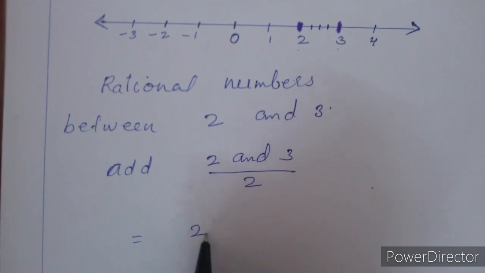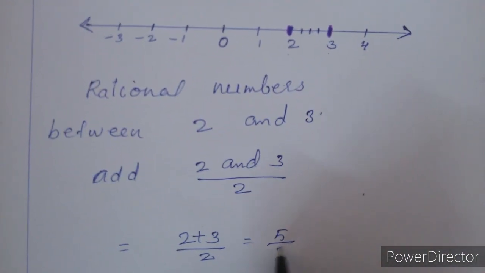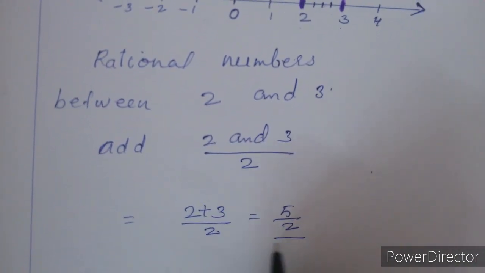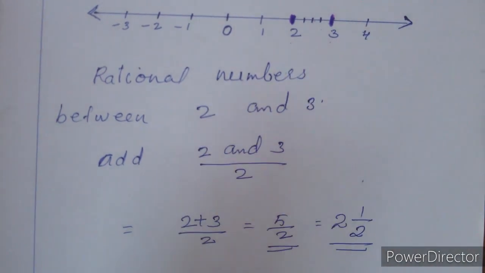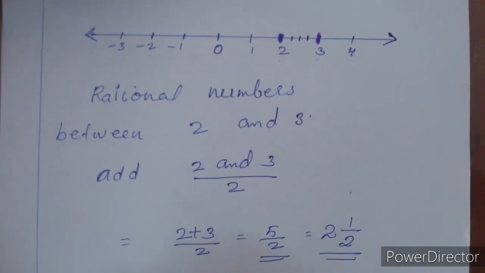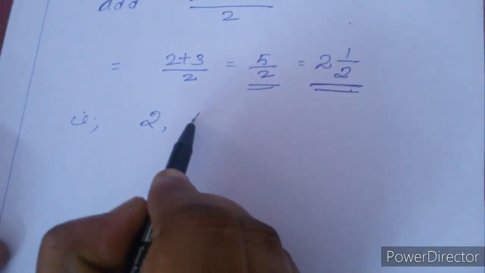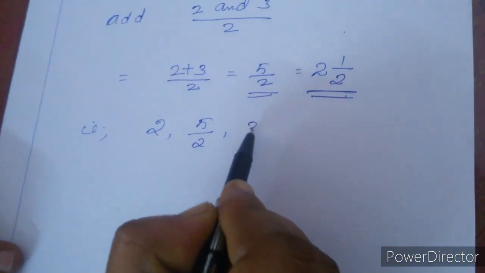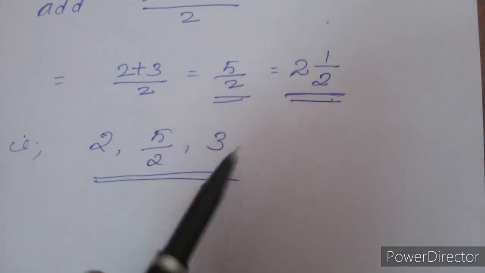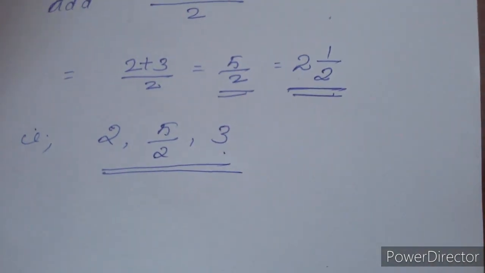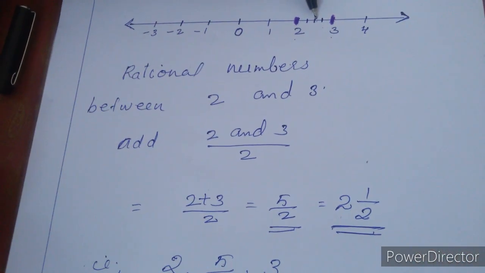That is 2 plus 3 by 2. We know 2 plus 3 means 5. So 5 by 2, or 2 and 1 by 2, is a rational number lying between 2 and 3. So the answer is 2, 5 by 2, 3. The number that lies between 2 and 3 is 5 by 2. 5 by 2 means 2 and a half. This one will lie in the exact middle of 2 and 3 on the number line.